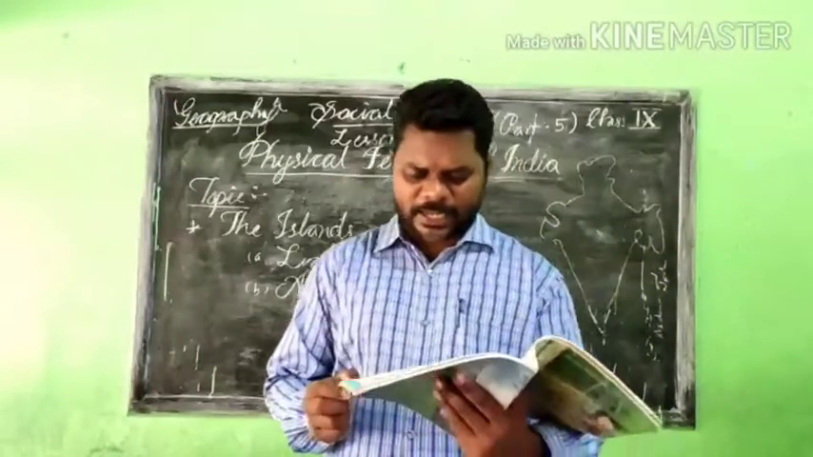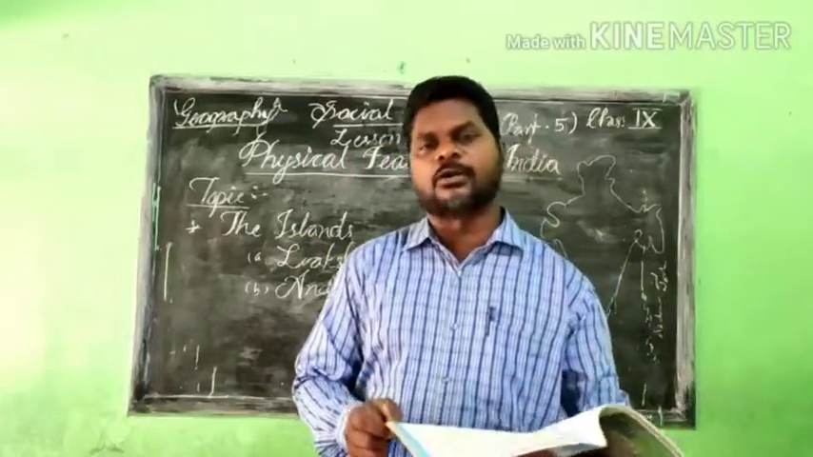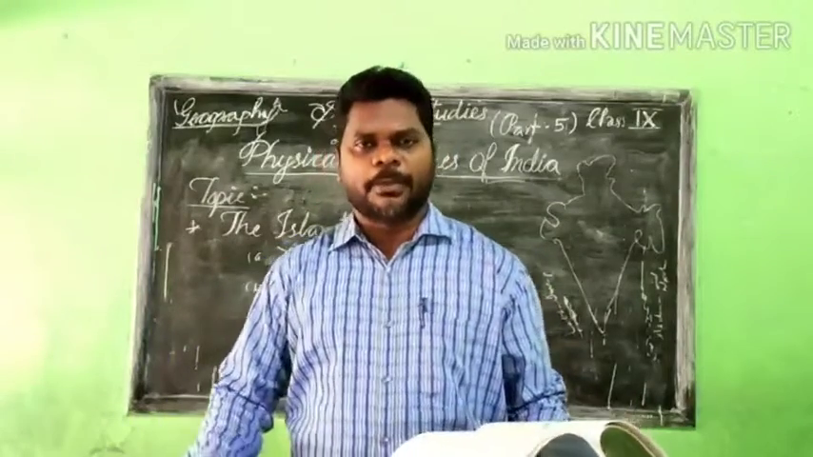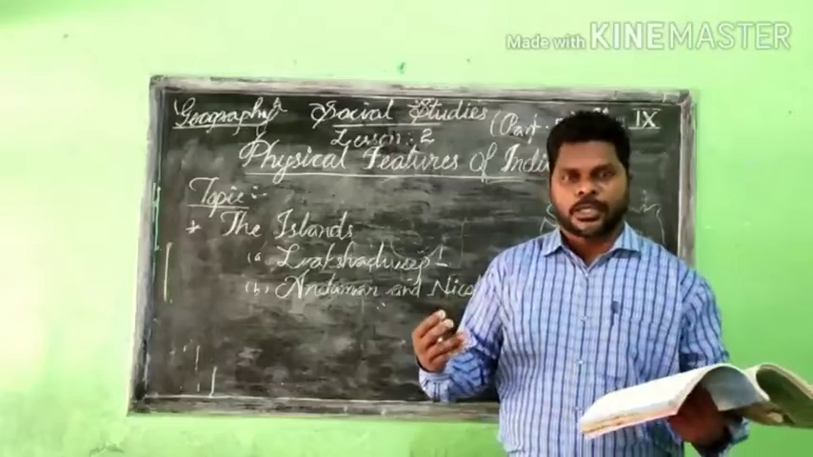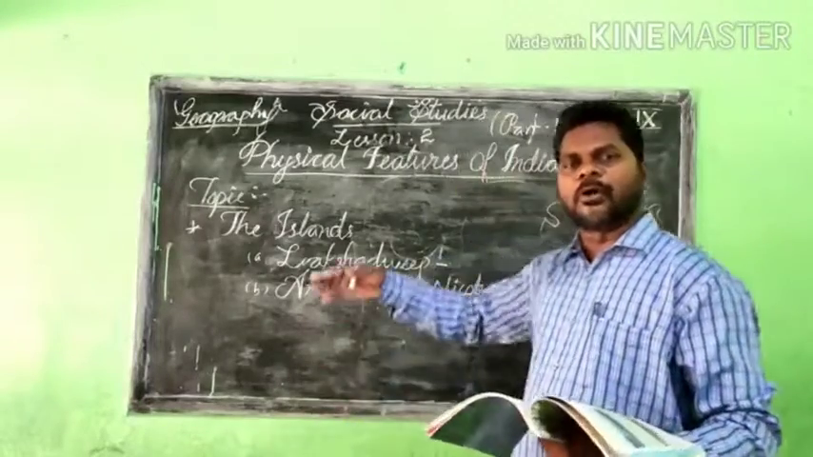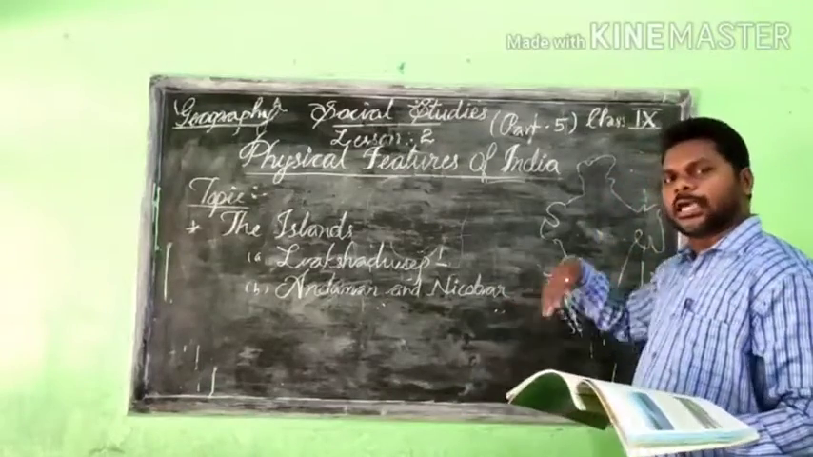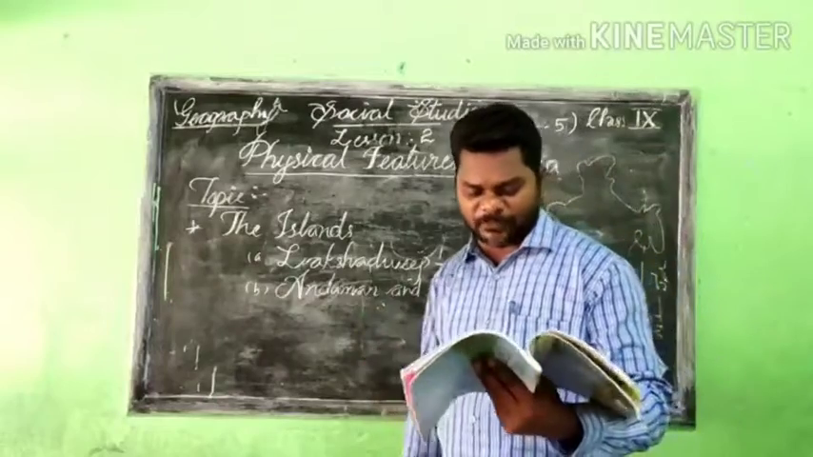It is believed that these islands are the elevated portions of submarine mountains. Maybe there were mountains earlier, and later something happened because of an earthquake or some natural calamity, and the mountains were submerged. Maybe the tops we are seeing above the ocean are the Andaman and Nicobar. That is the information we are getting.